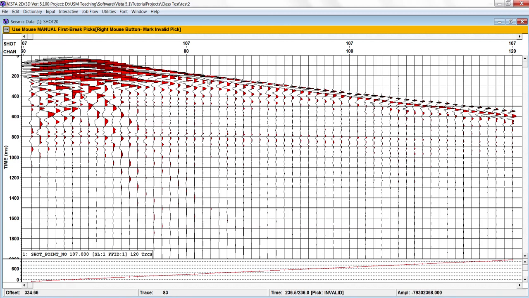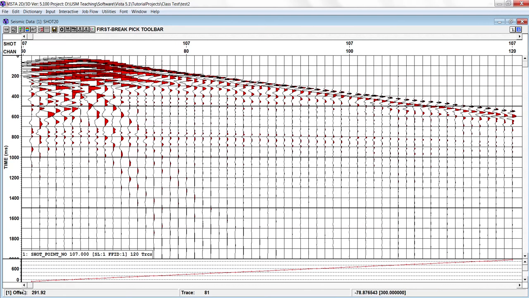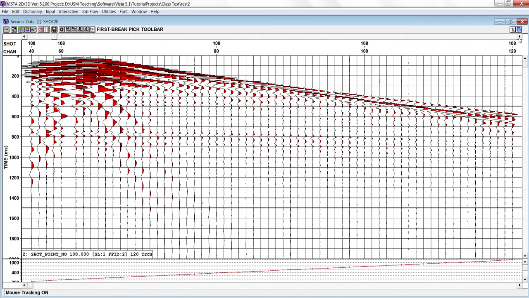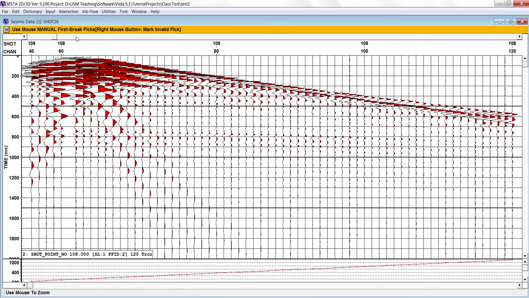So you see this black dot is the first break, the first arrival in the data. You can close it and then go to the next shot from here. So you can see the black dot can be picked as the first arrival.